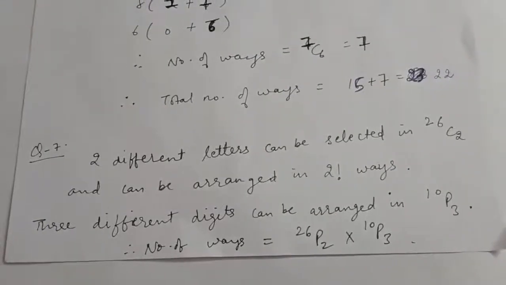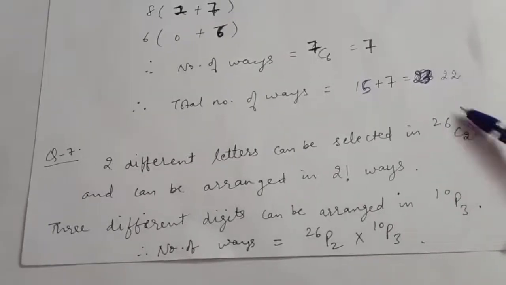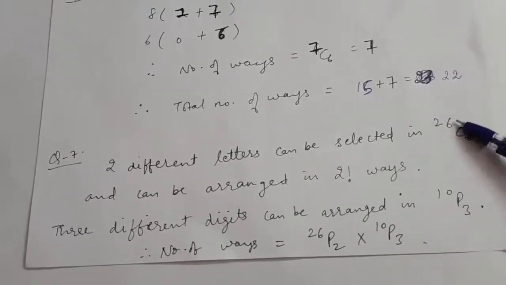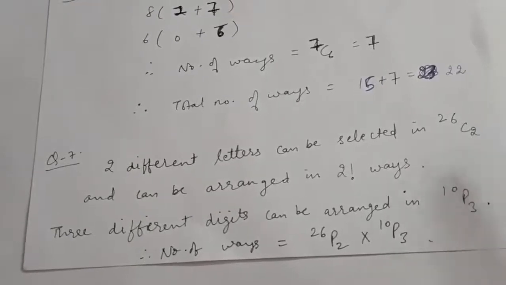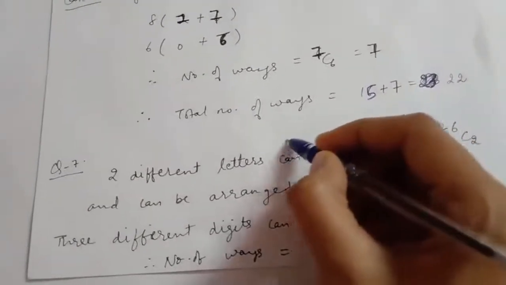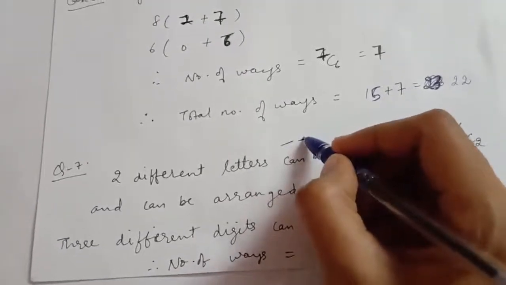Now 2 different letters can be selected in 26 ways. Out of 26 letters, we have to select 2 different letters, which can be done in this. But also see, at the first 2 places, these 2 different letters will come.